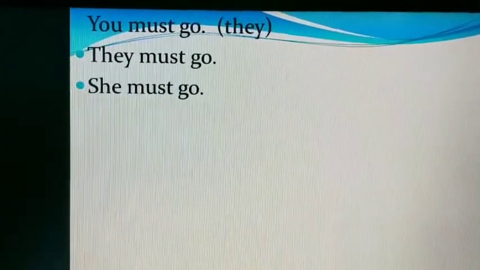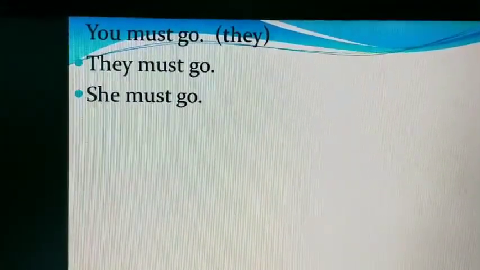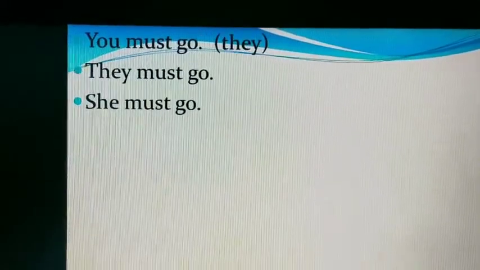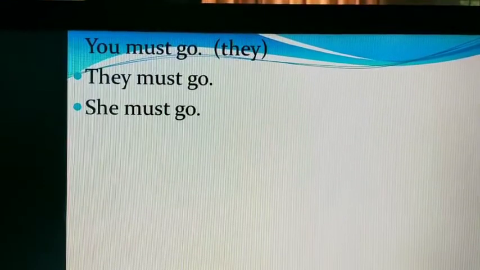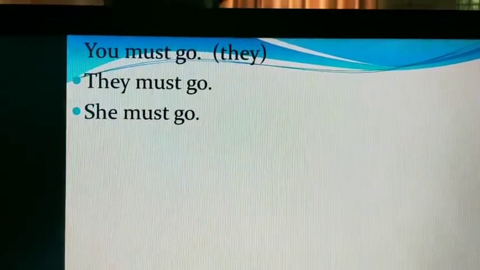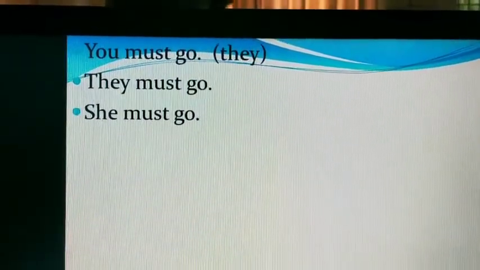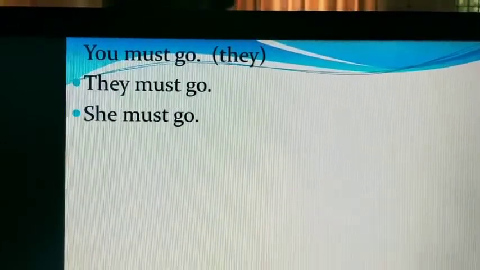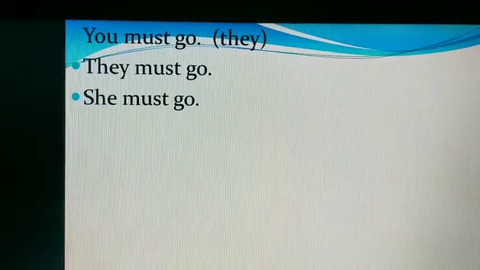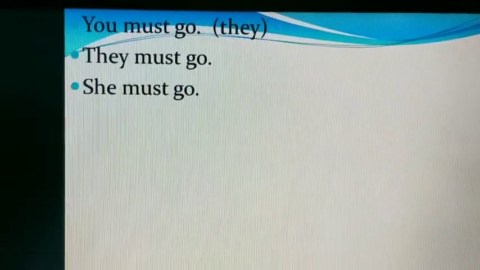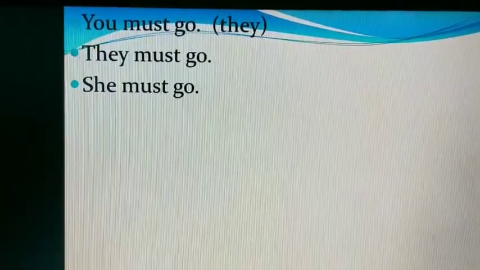See these sentences. You can see that modals do not change form with the person and number of the subject. If the subject is you, you must go. If it is they, they must. If it is she, she must. There is no change of modals if the number of subject changes.